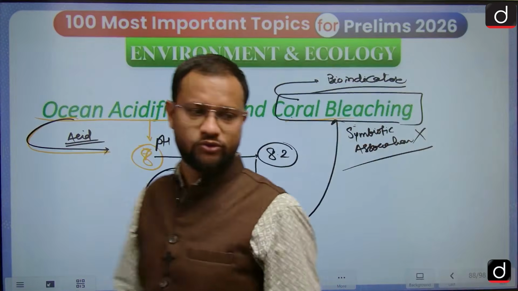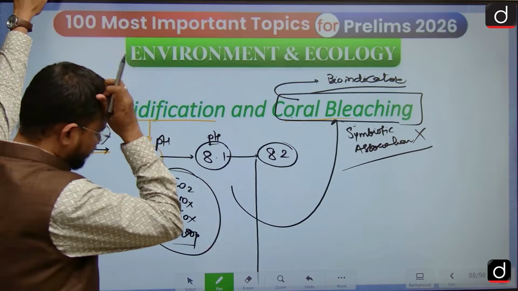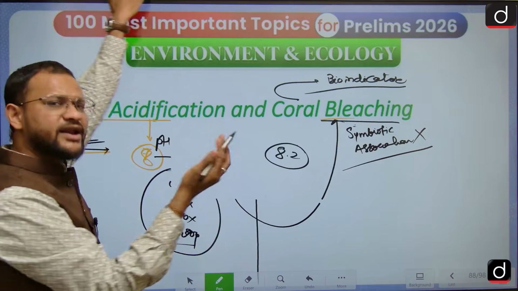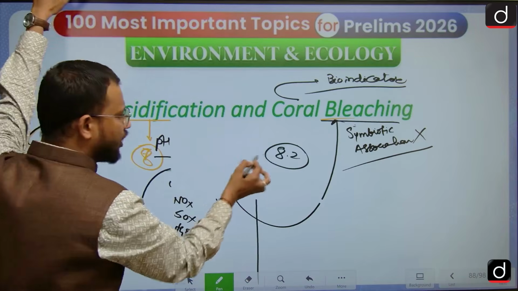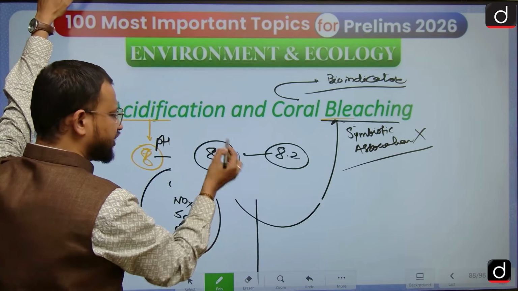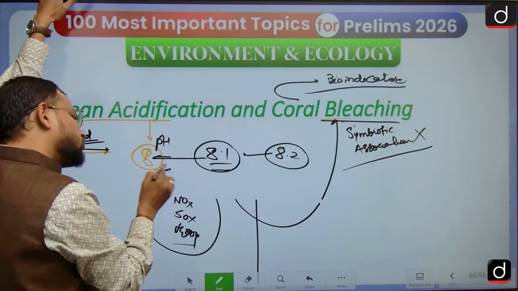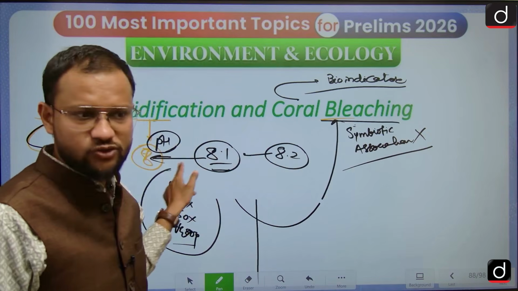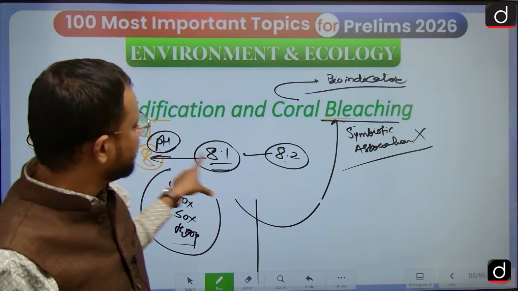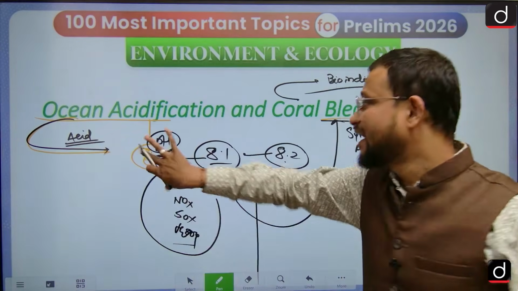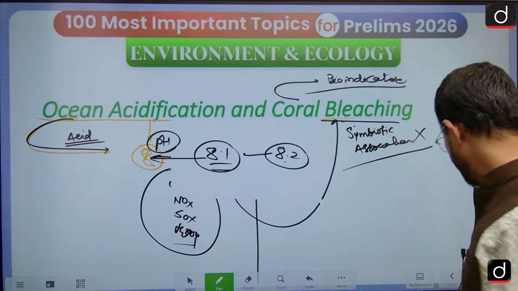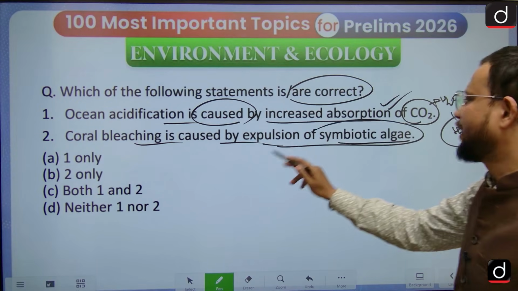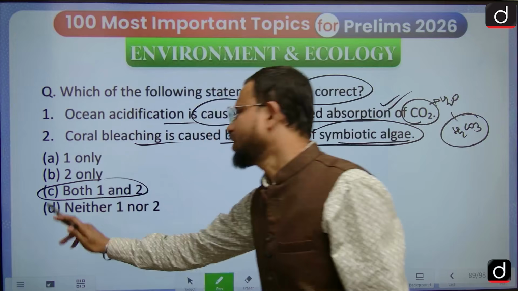One thing, guys: 8.2 is the oceanic pH value, and because of ocean acidification it is now reaching 8.1 and possibly 8 in the future. I just explained this by mistake, but you can understand it this way: 8.2 possibly reaching 8 in the future means acidic behavior is increasing. Then coral bleaching is caused by expulsion of symbiotic algae. The answer is both.